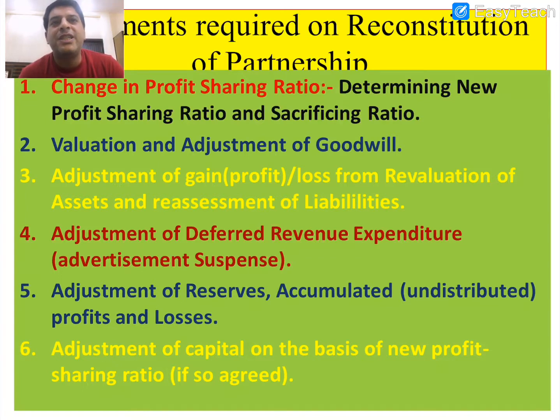Adjustments of deferred revenue expenditures. We have to write off these deferred revenue expenditures whenever there is change in the profit sharing ratio. So how to solve it, we are going to learn. Adjustments of reserves. Reserves, accumulated profits and losses are amounts that belong to the older firm only. Whenever there is change in the ratio, the older partners definitely want that this amount should be given to them, because reserves and accumulated profits they have saved for their contingencies, and this amount belongs to them. Definitely this amount should be distributed among them in the old ratios. So how to solve it, we are going to learn it.